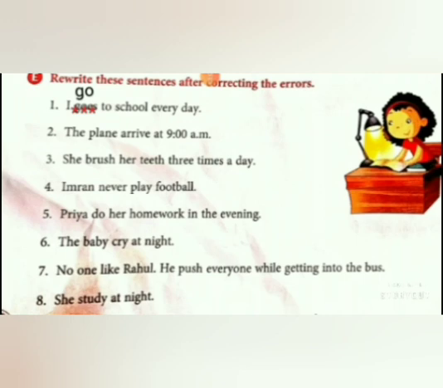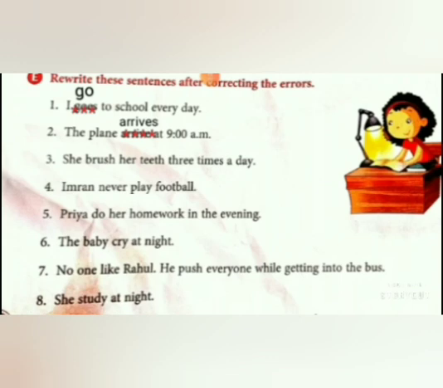Okay. Second one. The plane arrived at 9 a.m. It is wrong. Why it is wrong? The plane is an object. So it will be considered as third person singular. It is singular. So we should add either s or es or ies to the verb forms. But as the verb is ending with e, we have to add s. So the plane arrives at 9 a.m.